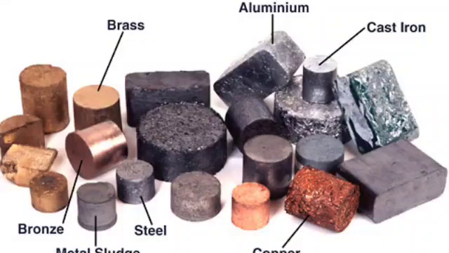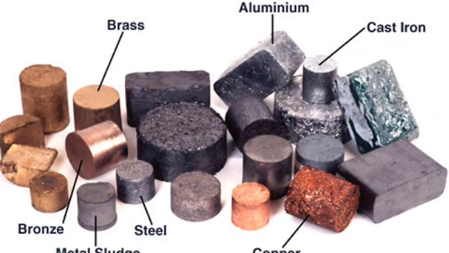Metals are generally brown in color, but gold is yellow and copper is slightly red in color. Physical state: most of the metals are solid at room temperature. For example, iron, zinc, copper, etc. Exception: mercury is found in a liquid state. Sodium and potassium are soft, which can be easily cut with a knife.